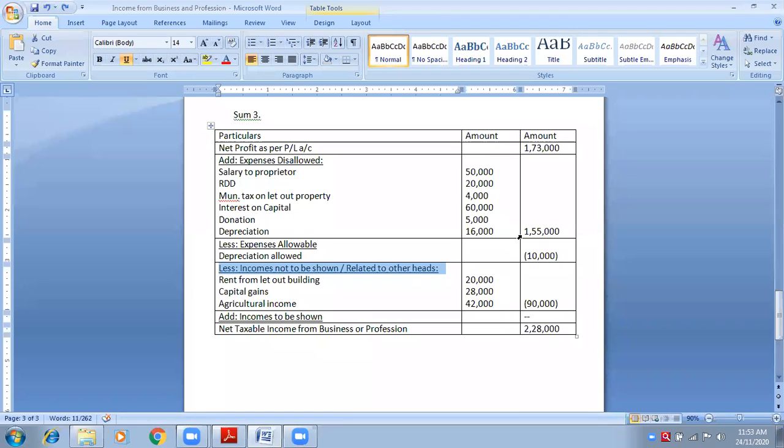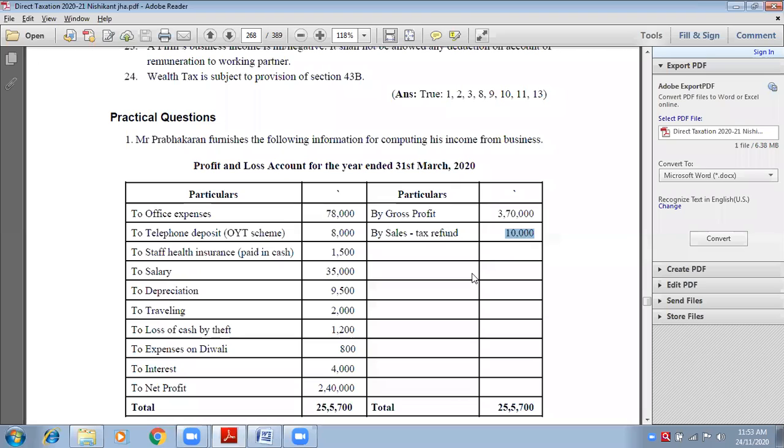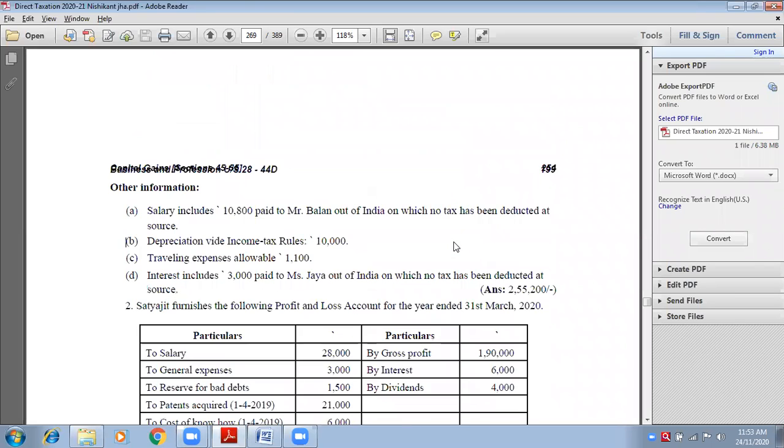Write down. In this heading, less income not to be shown. Write down the first item, sales tax refund. Now wait. I think this is the only amount which has to be shown. Read out the adjustments also. Come to the adjustments. Is there any other income which is shown here? Is there any income that is shown in the adjustment?